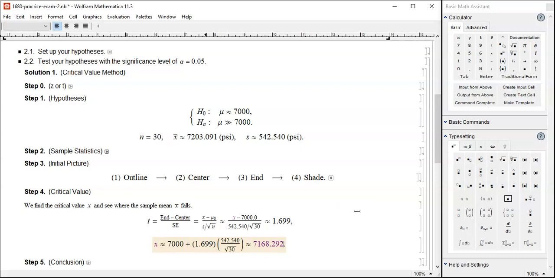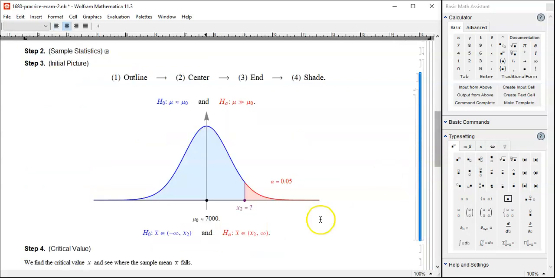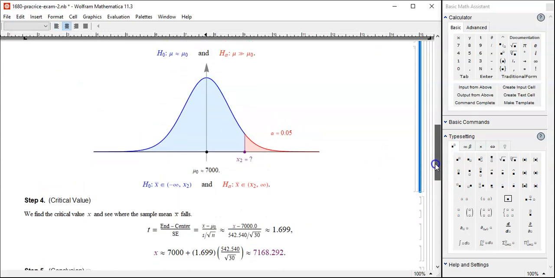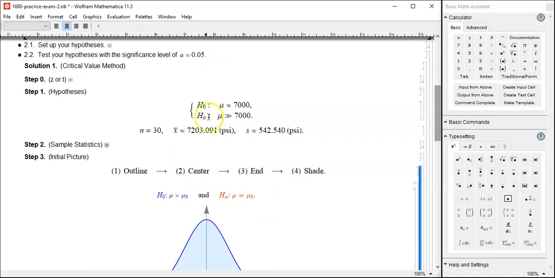That is the threshold. Let's go back to the original picture. 7,168 there. Once you find out this, you can easily test where this mean X bar falls.